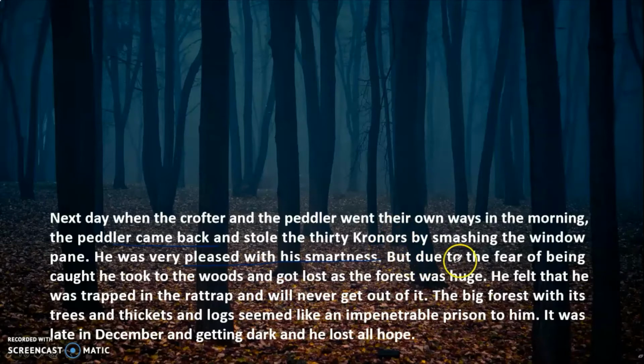But after some time, due to the fear of being caught, he took to the woods. He left the main public highway and he took to the way of the woods. And he got lost as the forest was very huge. After some time, he felt that he was moving in the same part of the forest and he would never get out of it. He felt that he was trapped in the rat trap and would never get out of it. The big forest, with its trees and thickets and logs, seemed like an impenetrable prison, impenetrable meaning one through which you cannot go. It was late in December and getting dark, and with that he had lost all his hope.